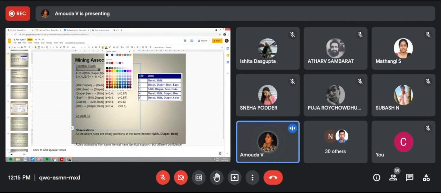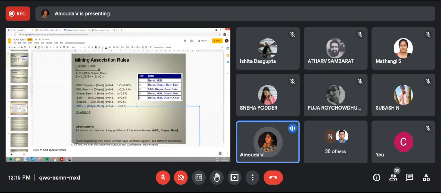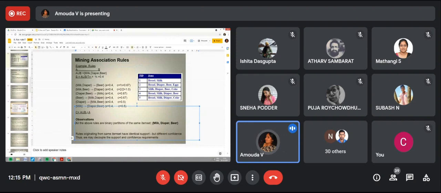Because you people don't understand if I say the underline is not there. Okay, fine. What I wanted to explain: what is the observation here? Whatever we discuss is the observation. What is given? All the above rules are binary partitions of the same item set. That's why it says 1, 1, 1, 1. So rules originating from the same item sets have identical support but different confidence. Thus, we may decouple the support and confidence requirement. That is the reason we are going for 2 steps, one using the support, one using the confidence. Shall we proceed?